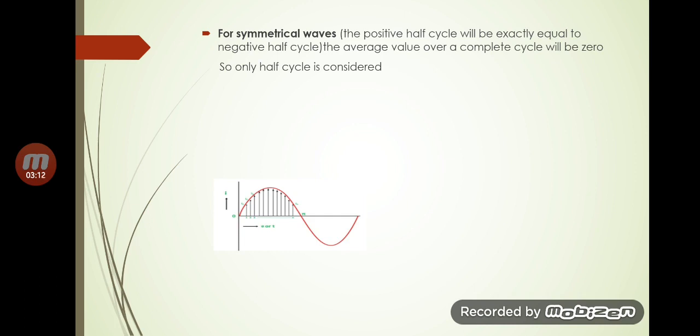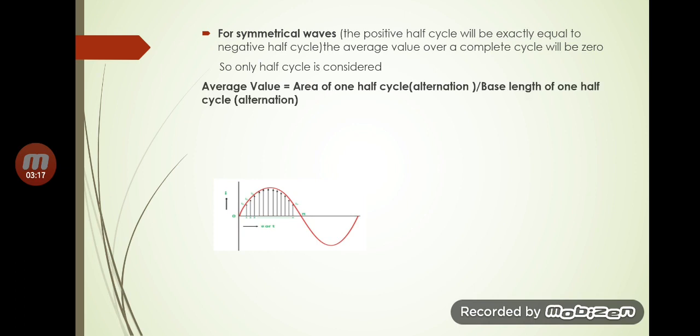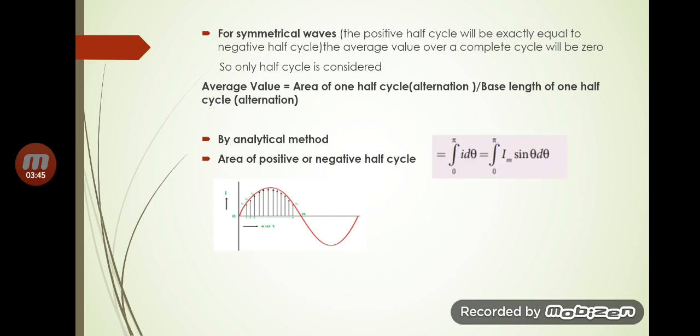So here you can see we have taken only the positive half cycle to find the average value. Now the average value is equal to the area of one half cycle divided by the base length of one half cycle. This one half cycle is also known as an alternation. Now by using the analytical method, we can express the area of a positive or negative half cycle.